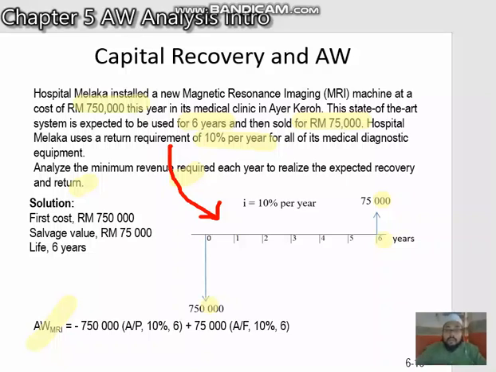Because in this case, we didn't consider the operating cost, the person in charge, the other utilities, the air conditioning, and other costs associated with this MRI machine. So if the minimum revenue cannot recover the capital, we can reject the idea to install the MRI machine. So that's the idea of how we use this capital recovery.